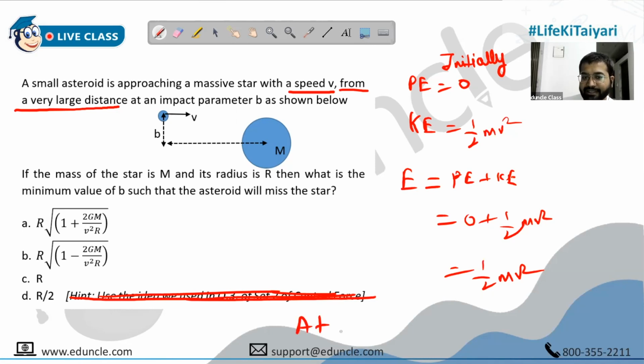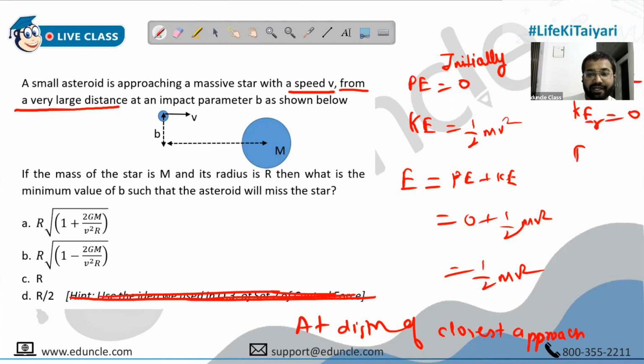Now what happens at closest distance of approach? At the distance of closest approach, basically our perigee, because it is just going to miss the star, it has reached its closest possible distance to the star. So we are at perigee. And what happens at perigee? Radial kinetic energy becomes zero. So total energy is equal to only potential energy now.